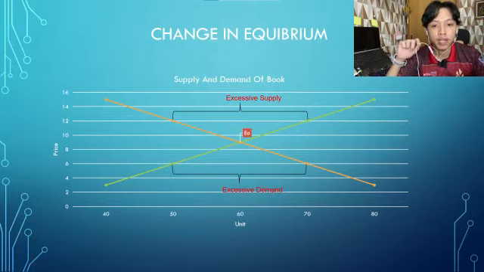This causes price to be forced to rise and producers to increase supply while demand will decrease. The process continues until the book market reaches equilibrium at the RM9 price and the equilibrium quantity at 60 units.